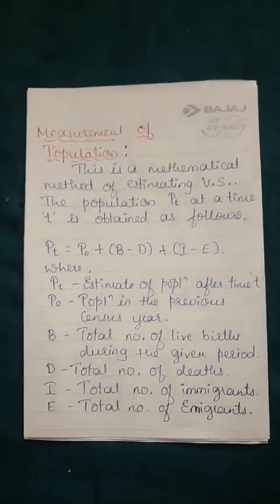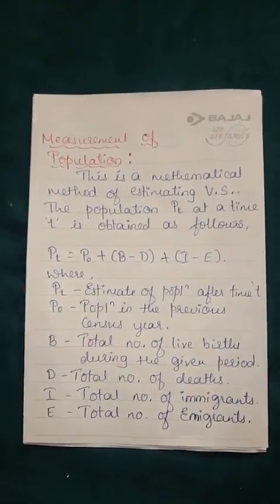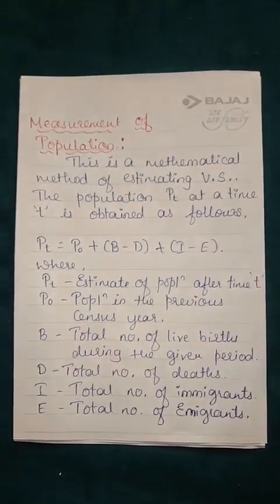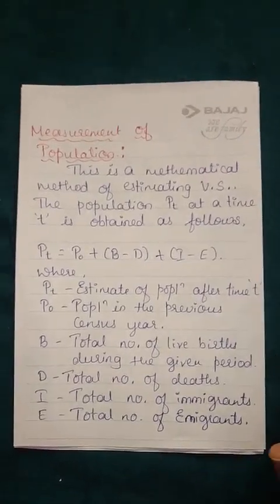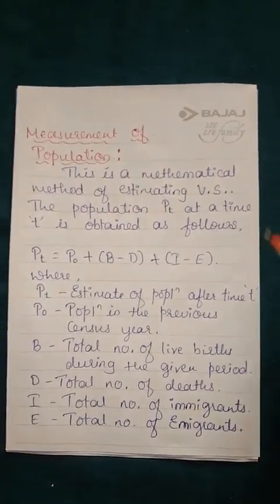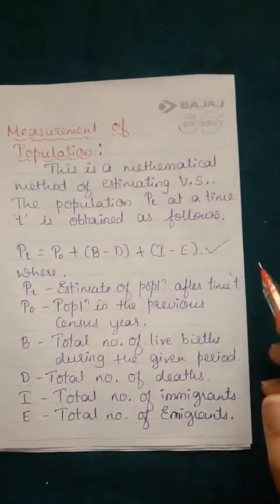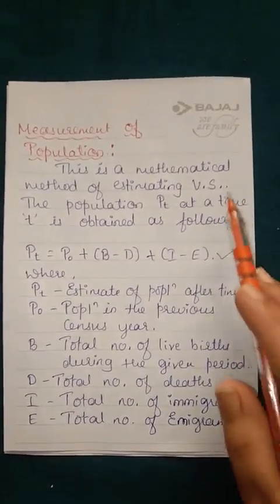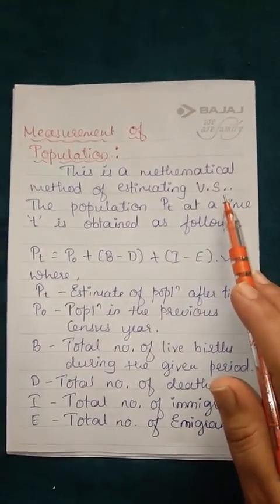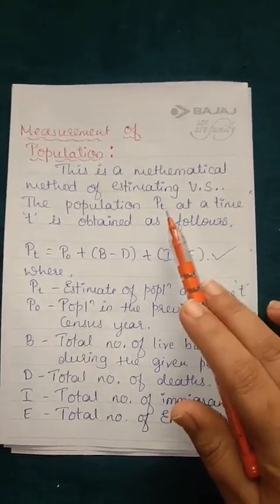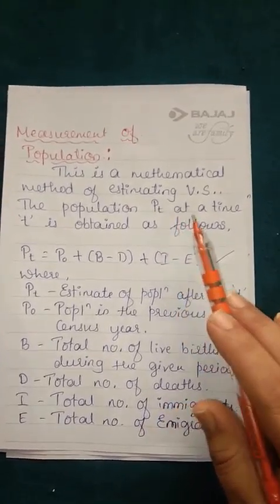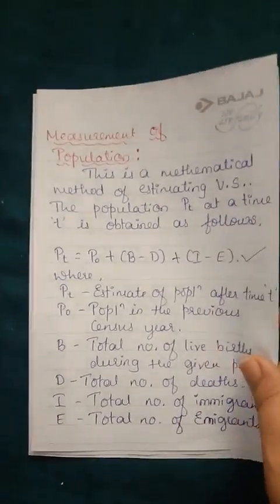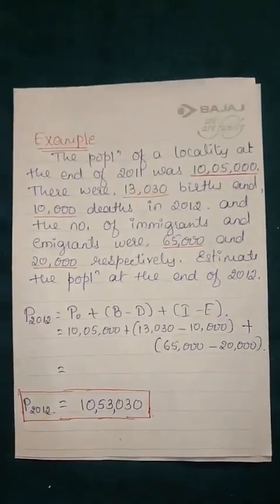Measurement of population. So how to measure the population? This is a mathematical method. Here we are going to use a formula for estimating the vital statistics, the population for the year PT, time period. For example, I have given you an example here. I'll show you afterwards.